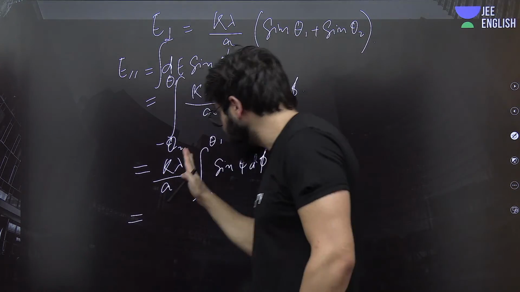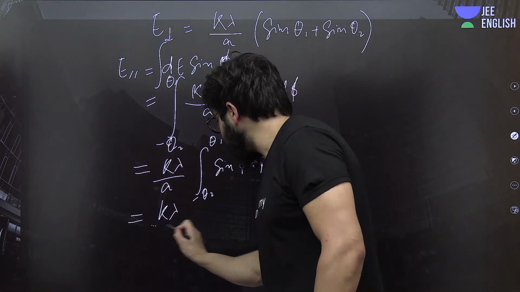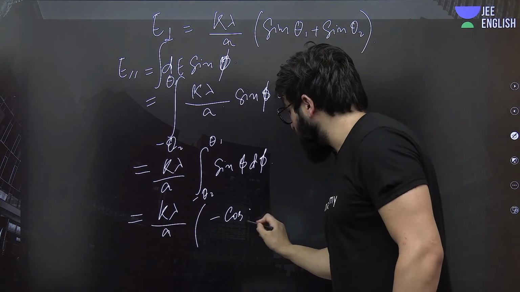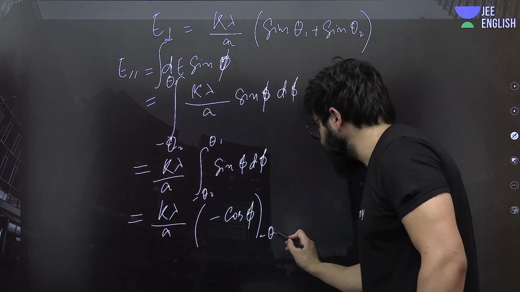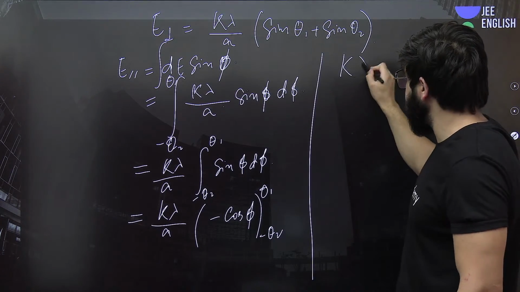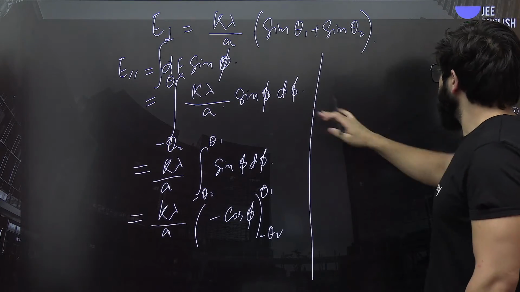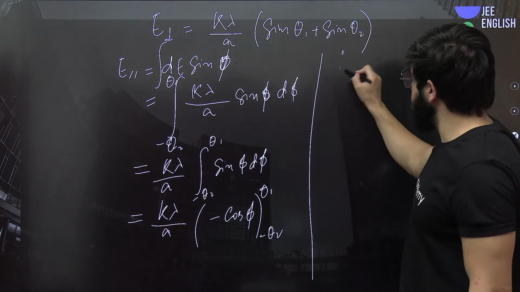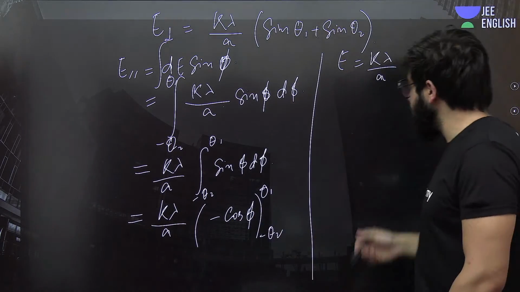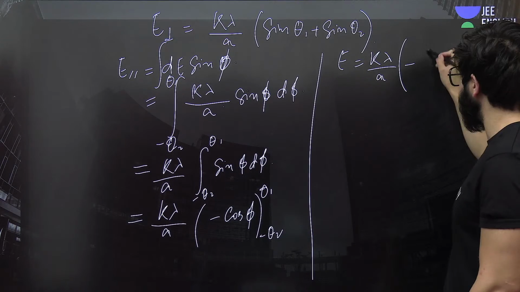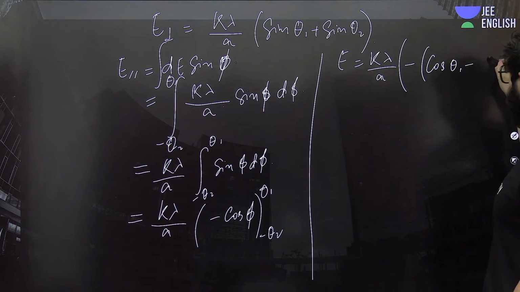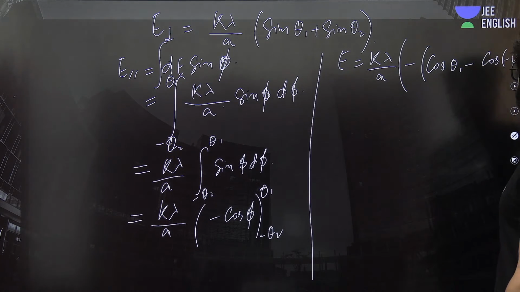So can you just do it right now? It will be K lambda upon A times minus cos of phi from minus theta 2 to theta 1. Take this minus over here and you can write cos of theta 1 minus cos of minus theta 2.